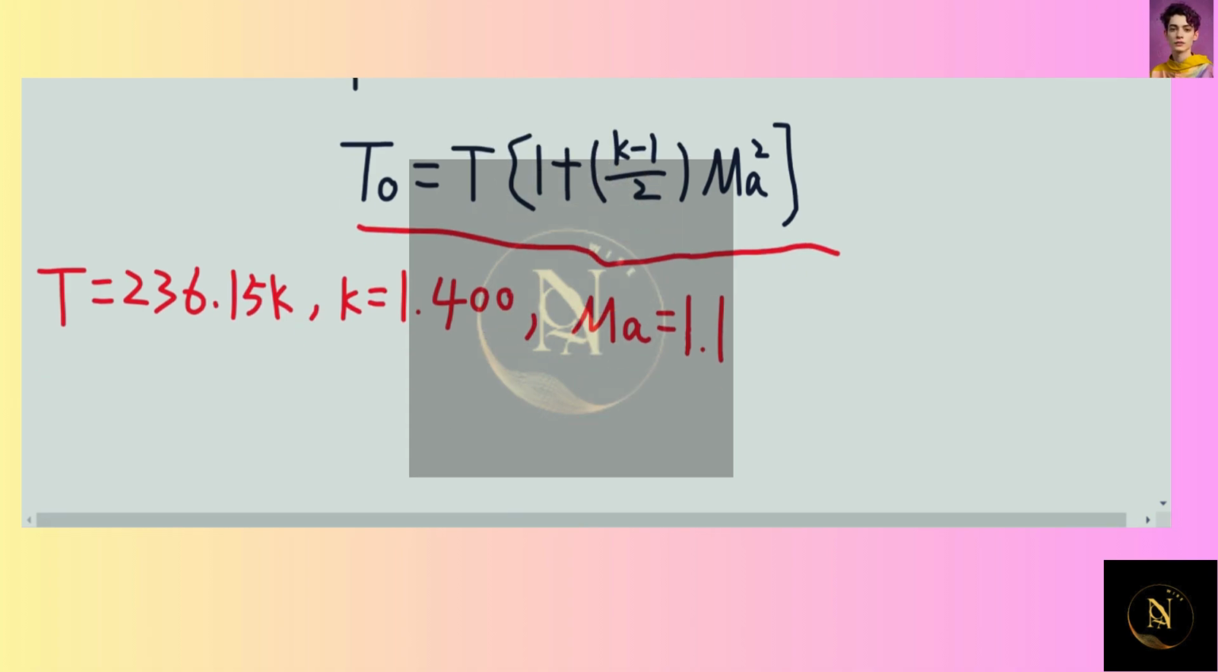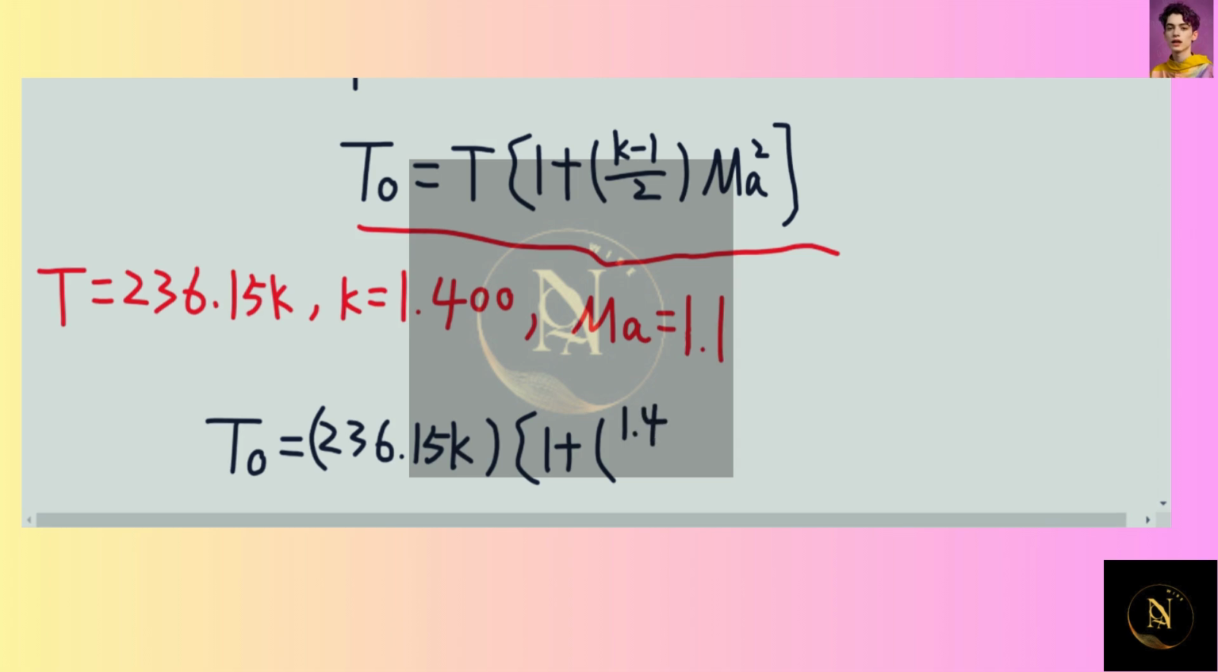So now let's plug back into the equation to determine the stagnation temperature in this case, which is equal to 236.15 Kelvin multiplied by (1 plus (1.4 minus 1) over 2 times 1.1 squared). And this will give us the stagnation temperature of about 293 Kelvin. And this is the answer for this question.